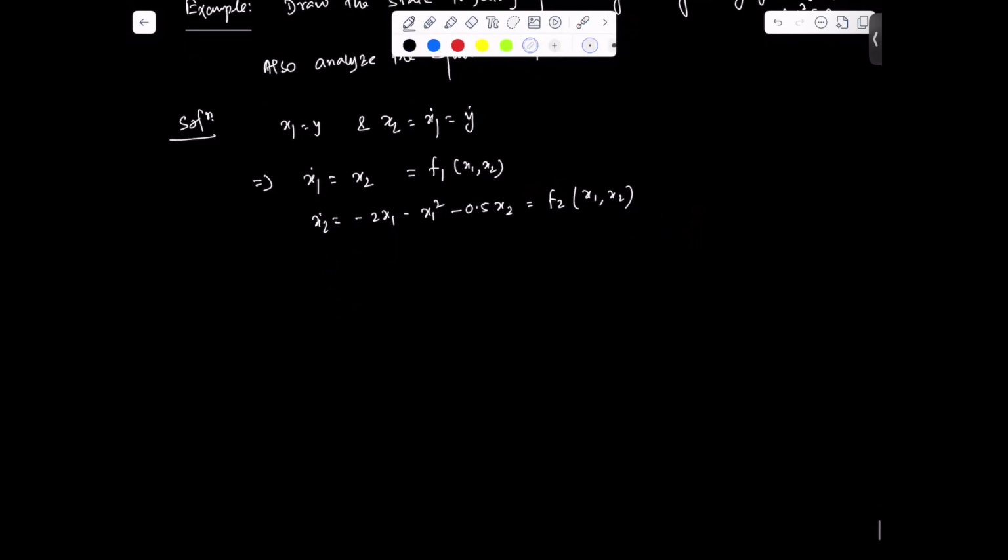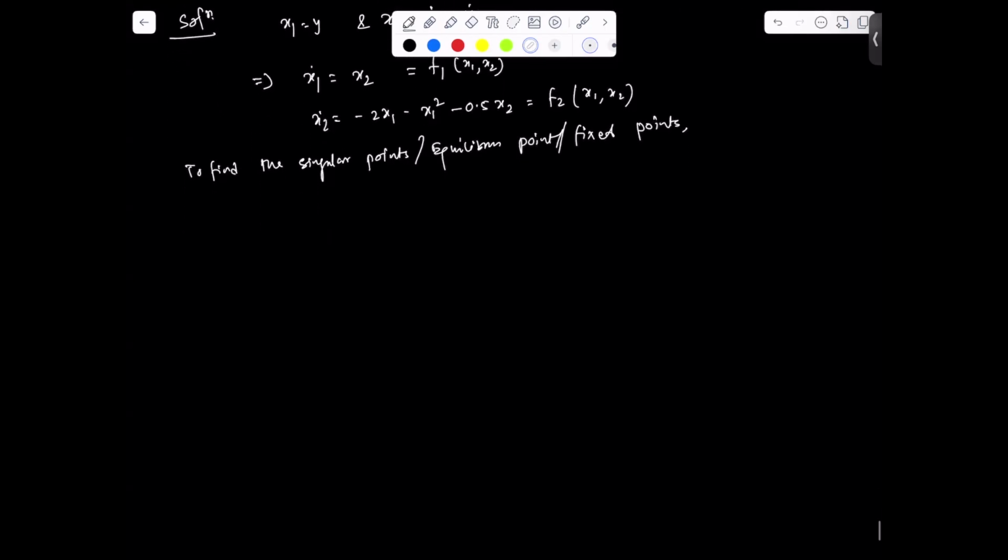So let us find the singular points, or equilibrium points, or fixed points. There are different terminologies, fixed points.